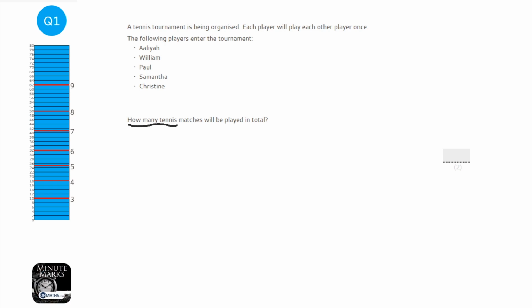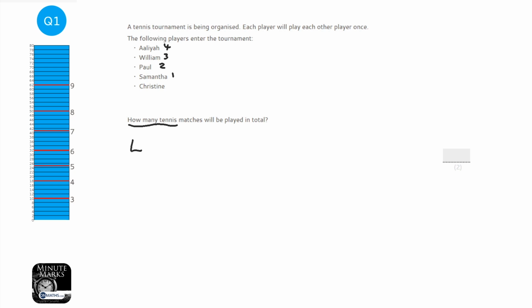Aliyah has 4 people that they're going to play against. William, Paul, Samantha and Christine. William, well, we've already counted Aliyah's match with William, so William only has 3 left that he can play. Then Paul, we've already counted his match with the other 2, so he's only going to play Samantha and Christine, other than his matches we've already counted. Samantha's only got Christine left to play after we counted all the other matches. And Christine's matches have already been counted so far.